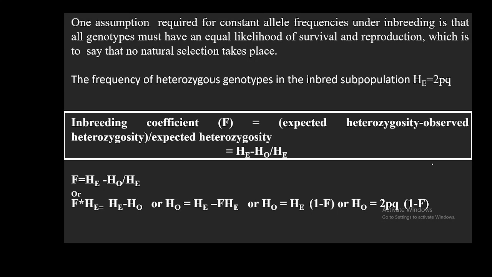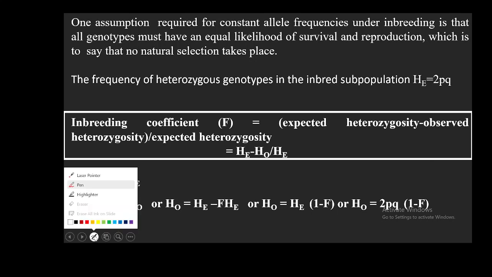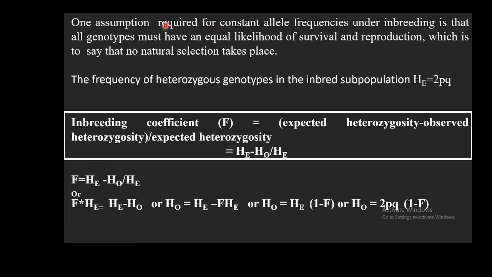Okay, so let's read this. One assumption required for constant allele frequencies under inbreeding is that all genotypes must have an equal likelihood of survival and reproduction, which is to say that no natural selection takes place. So in this case, however, the heterozygosity is decreasing, the allele frequency is constant.